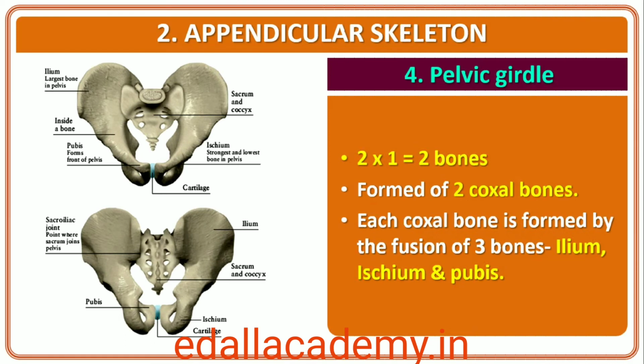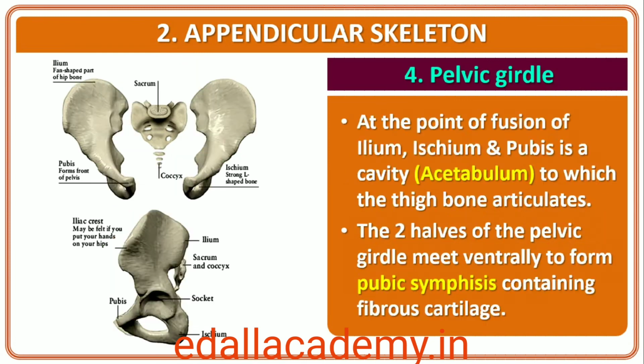Pelvic girdle consists of 2 coxal bones. Each coxal bone is formed by the fusion of 3 bones, ilium, ischium and pubis. At the point of fusion of the above bones is a cavity called acetabulum to which the thigh bone articulates. The 2 halves of the pelvic girdle meet ventrally to form the pubic symphysis containing fibrous cartilage.